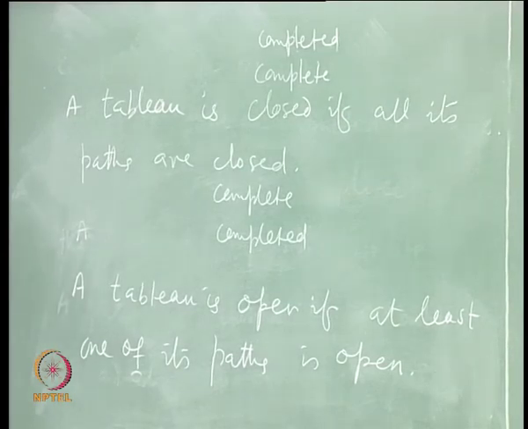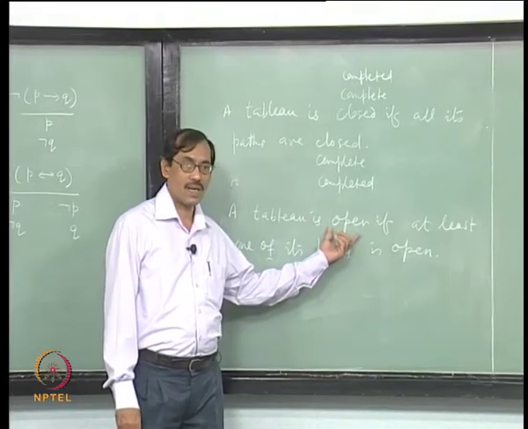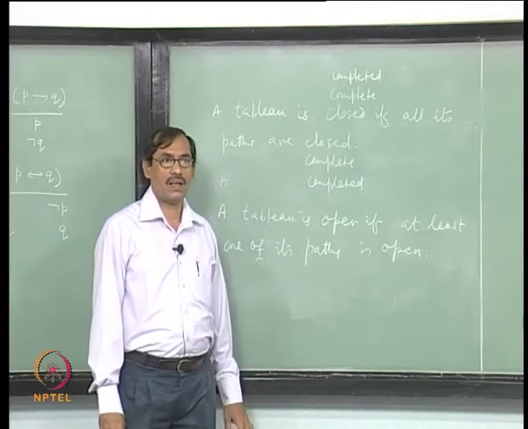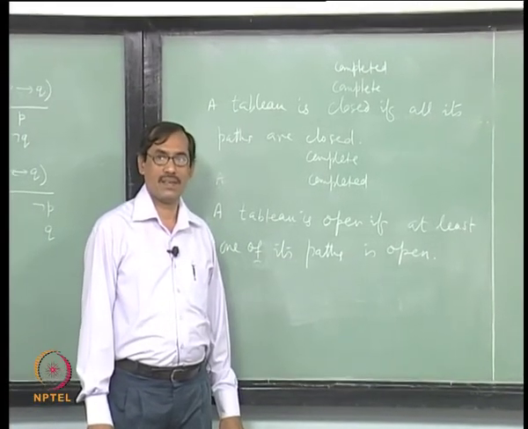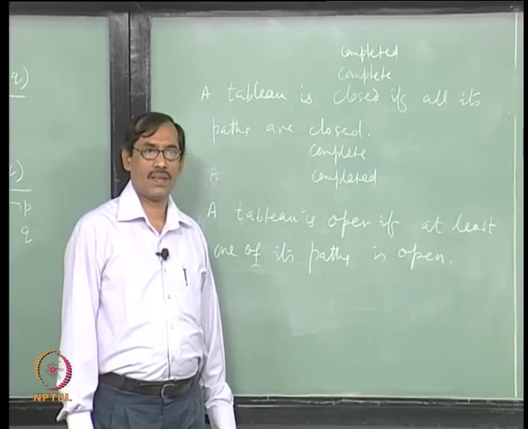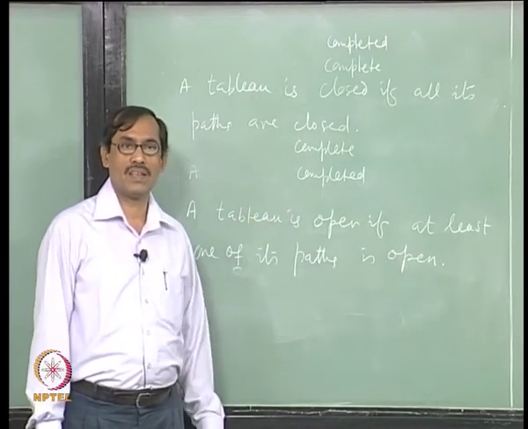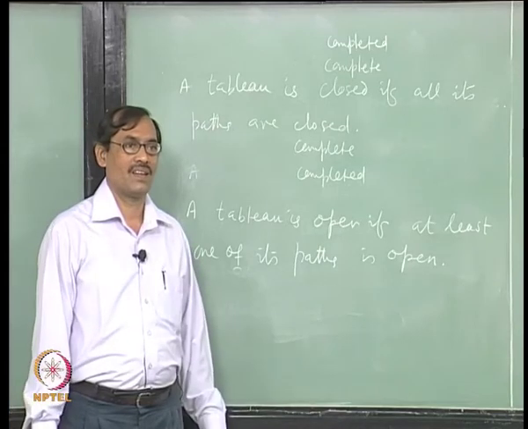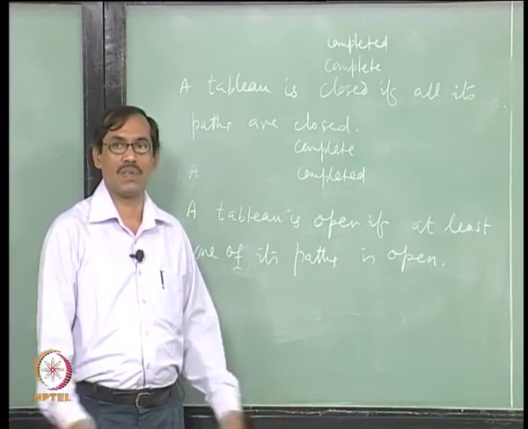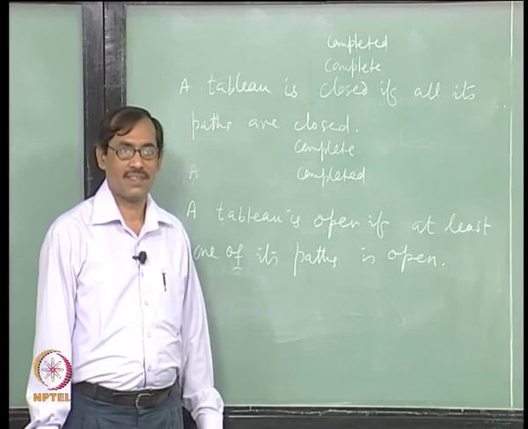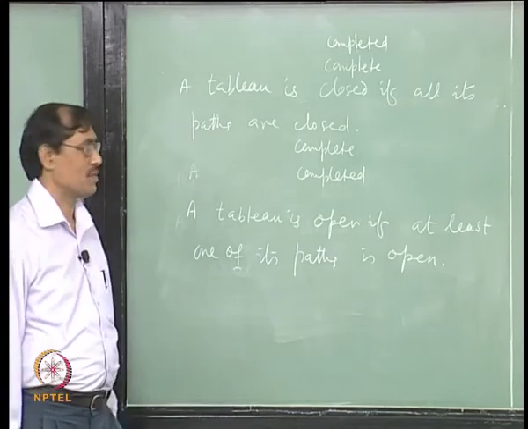Okay. So, for taking a decision whether it is satisfiable, you may need an open completed tabula, right. It should be completed. If it is not complete, but only open, your decision cannot be taken. It can still be further expanded and found to be closed. Okay. So, you need a completed tabula for that.